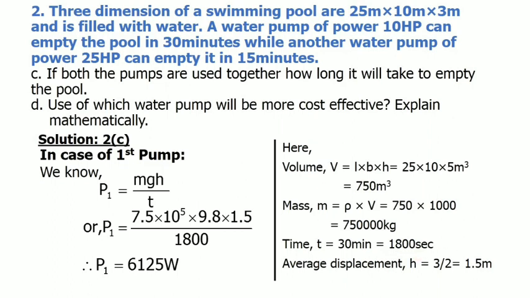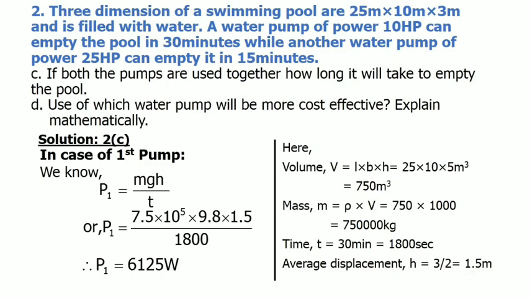Now the important thing is to calculate the average displacement of water. The depth of the water is given as 3 meters, and we have to empty the whole amount of water from the swimming pool, so we have to calculate the average displacement. The formula of average displacement is H equals the depth of the water divided by 2. The depth is 3, so we get an average displacement of 1.5 meters.